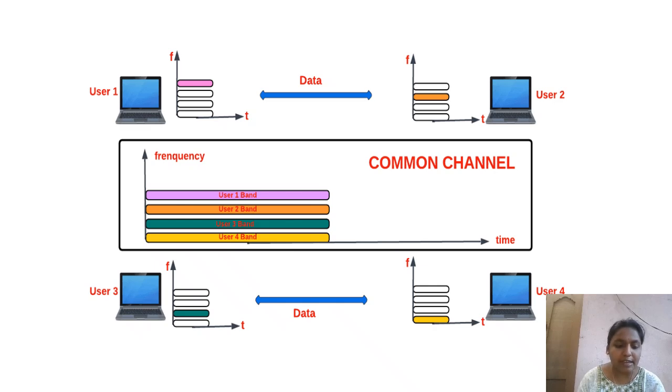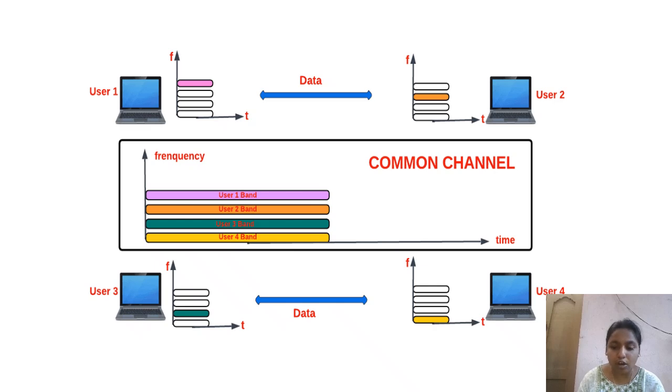In the FDMA, available bandwidth of the common channel is divided into bands and separated by the guard band. Here, available bandwidth is separated into bands like user band 1, user band 2, user band 3, user band 4, and each is separated by the guard bands.